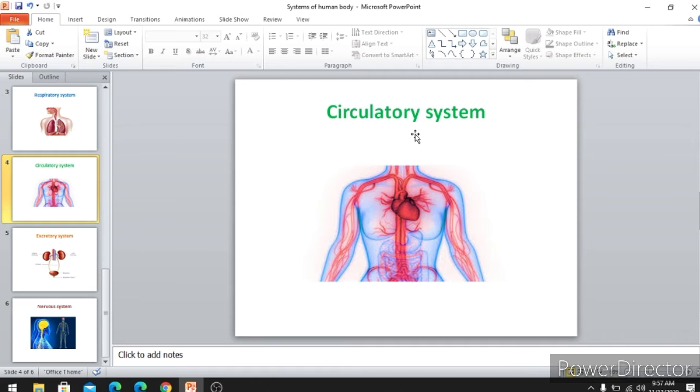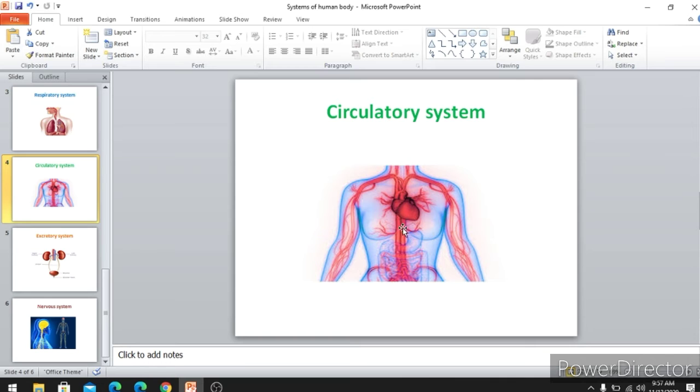Now keep your hand on your chest part and feel some sensation. If you press a little inside, then you can feel it. Your pulse rate is also related with your circulatory system. And the main organ in the circulatory system is your heart.